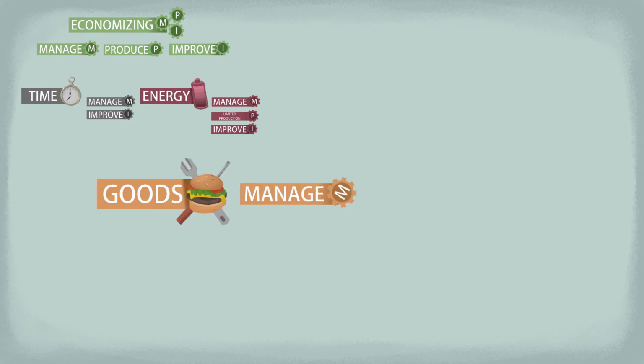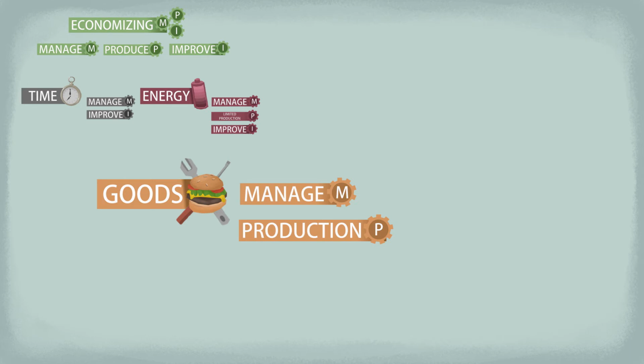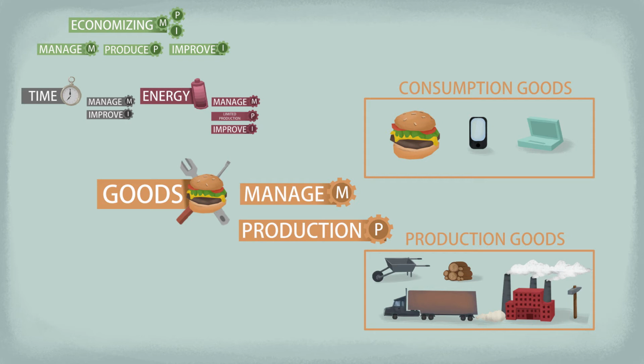And now comes the big one, the goods. We can obviously manage our existing goods. We can consume, save, or maintain them. But in case of goods, production becomes super important, because most goods can be produced practically without limits. In fact, there is a separate category for production goods, and goods we actually consume. Consumption goods are the goods we directly use to achieve our goals, like food or clothing. And production goods are, for instance, tractors, factories, or large container ships. Their purpose is to make more goods.